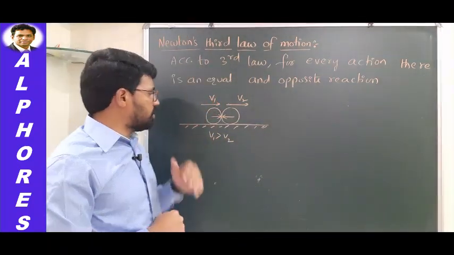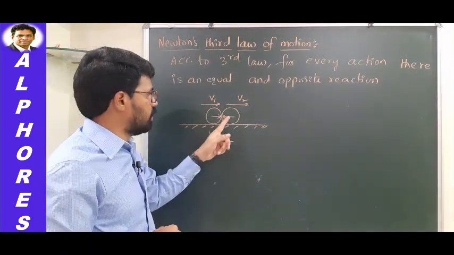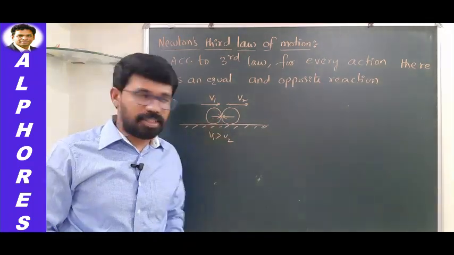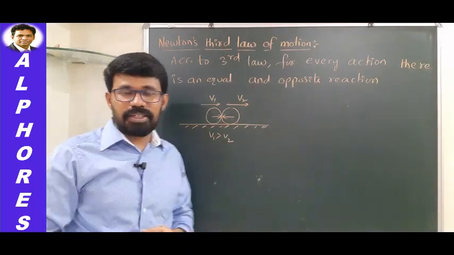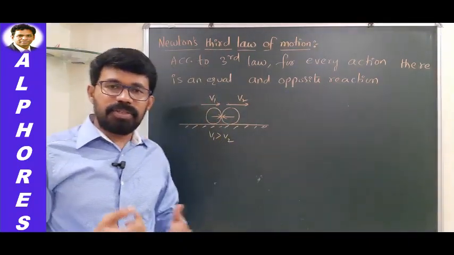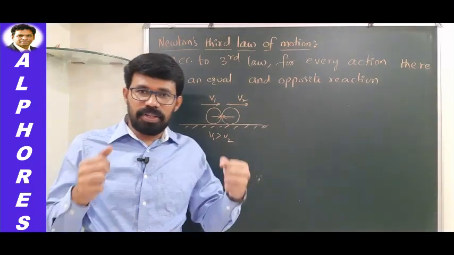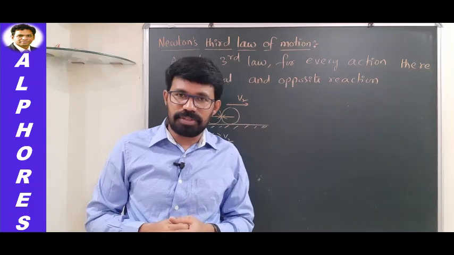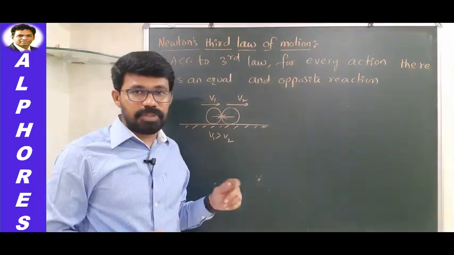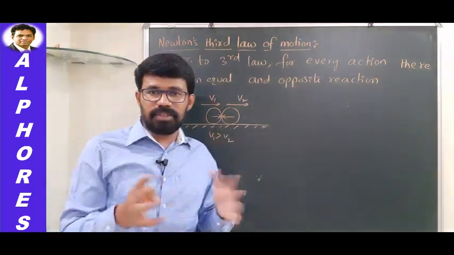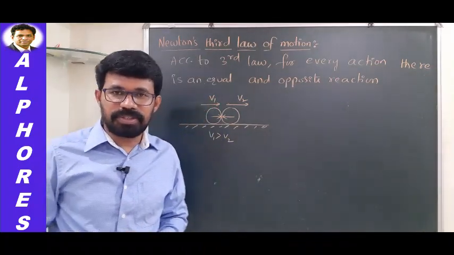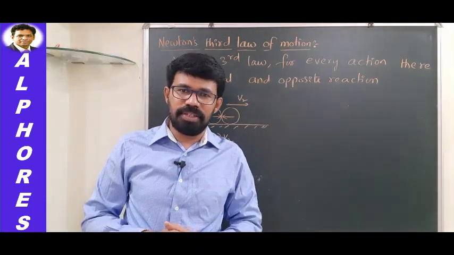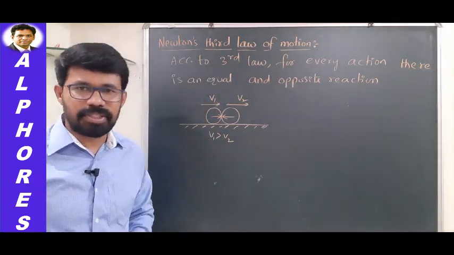Okay. So when the collision occurs, what happens? This exerts some force on this one and this also exerts some force on this one. Whatever force it exerts, you can take as action, and whatever force this exerts, you can take as reaction. Because of this, their velocities will change. When they come in contact with each other momentarily for a short interval of time, there will be exchange of energies. Some of its kinetic energy will be transferred to this one and some of its kinetic energy will be transferred to this one. Like that, there will be exchange of energies. After the collision, velocities will be different. These are very basic things that we know. In collision, such kind of things will occur.